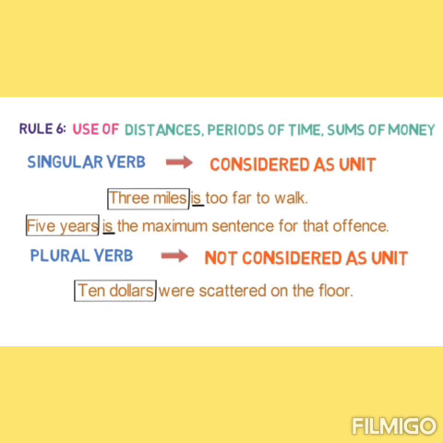But when we are not considering it as a unit, then the verb must be plural. For example, $10 were scattered on the floor. Here $10 we are talking about separately, that these notes were scattered on the floor. So the verb must also be in plural form.